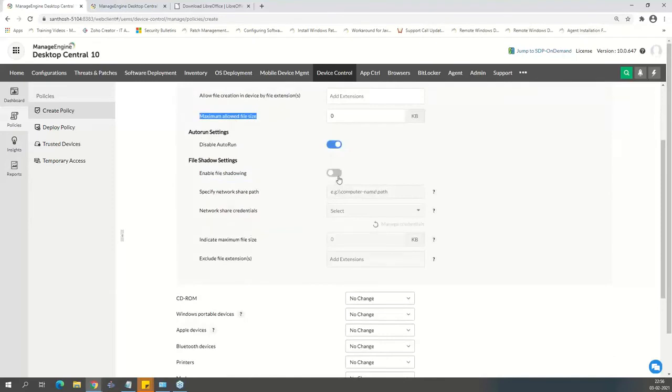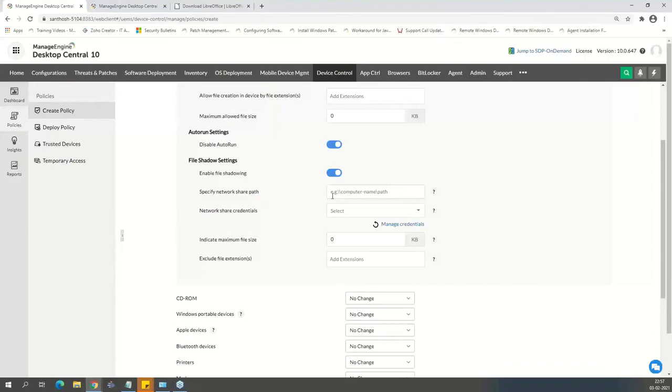File shadowing and file tracing, right? What it essentially means is if they copy something into their USBs, it will also take a copy and store it for you. So whatever changes they make or whatever files they copied out, you will also know what files they copied. That's called file shadowing.